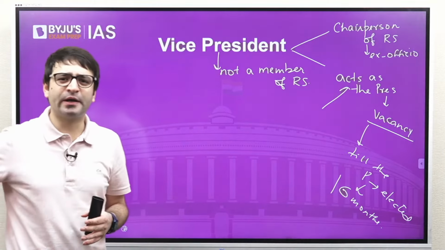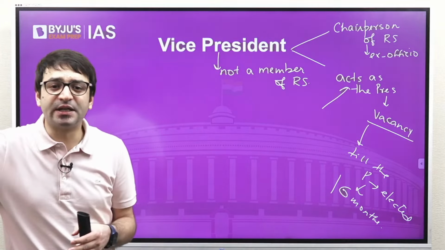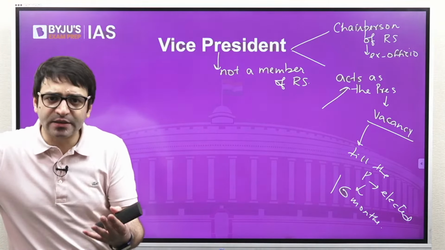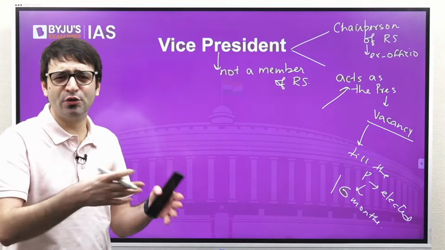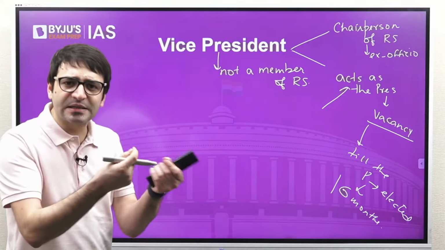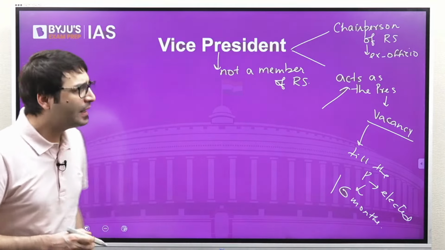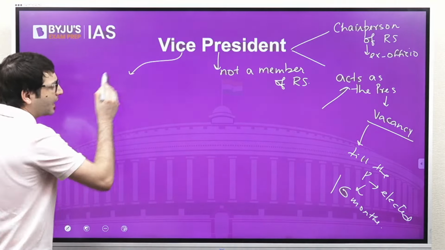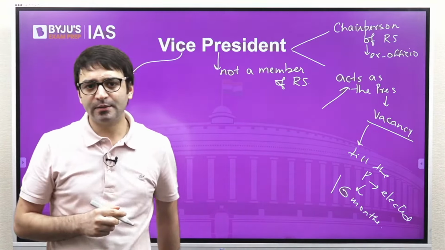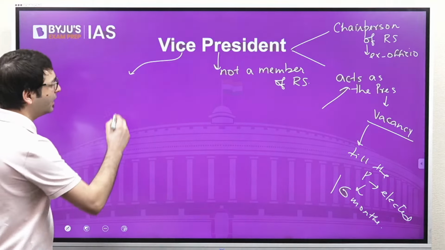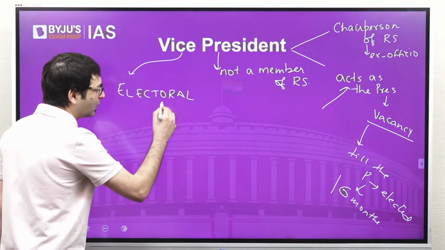There is a lot of talk regarding the health condition of US President Joe Biden. Some say that he may not continue the entire term of 4 years because he is suffering from various ailments, whether right or wrong, whether fake news or not, we don't know. But since this is in news, that is why this becomes relevant for your examination. Clear? And Vice President is also elected by the people, but not directly, indirectly. Indirectly, through their representatives in the Electoral College.